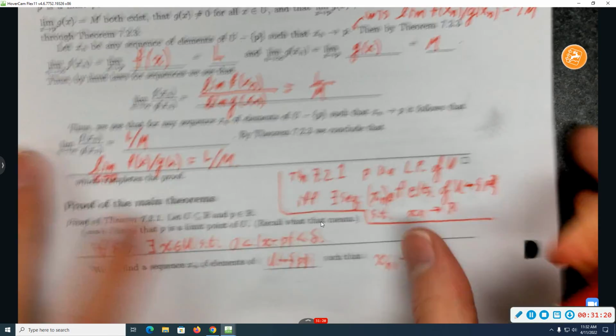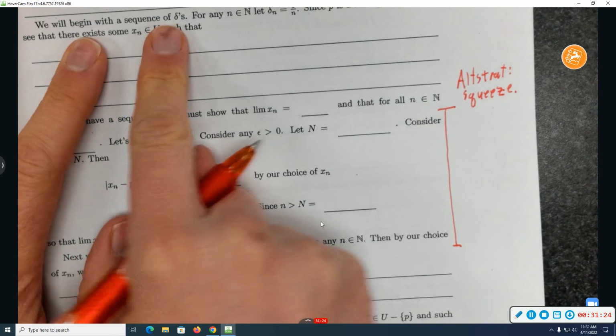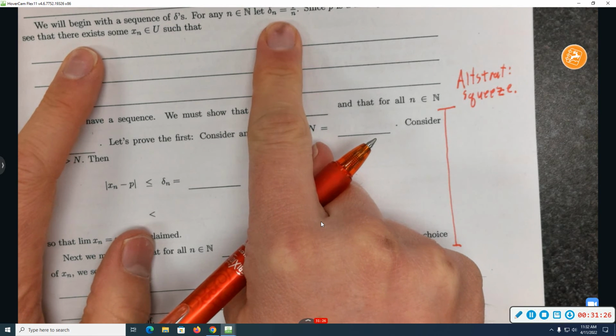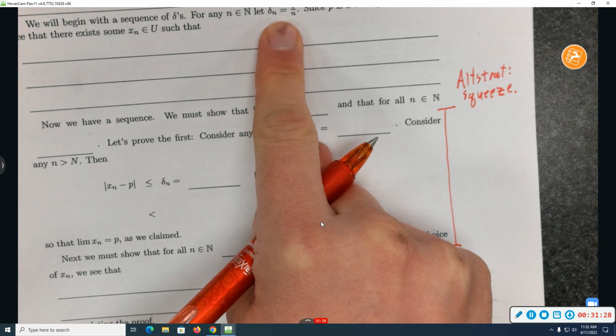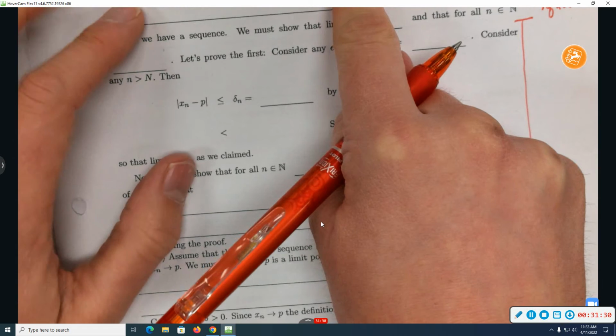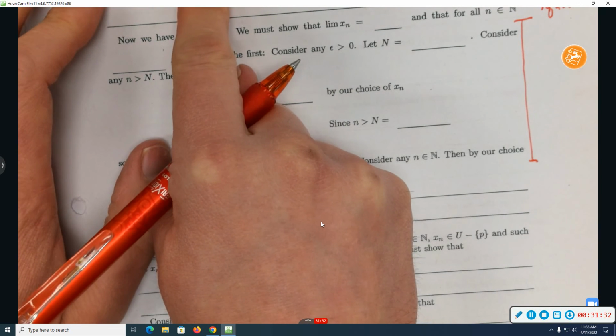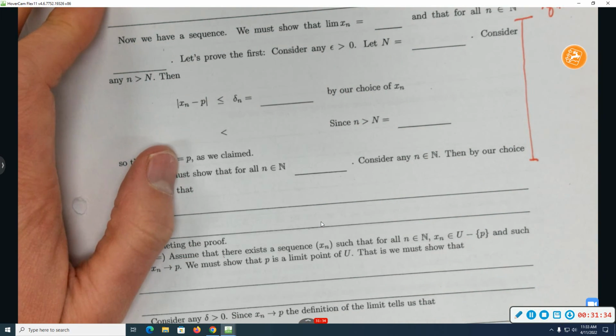So let's try to do it. Let's proceed. So we'll find a sequence of deltas. Let delta n be 1 over n. I can use the fact that P is a limit point to do something. There exists some x n which depends on the choice of delta, which depends on the choice of n.